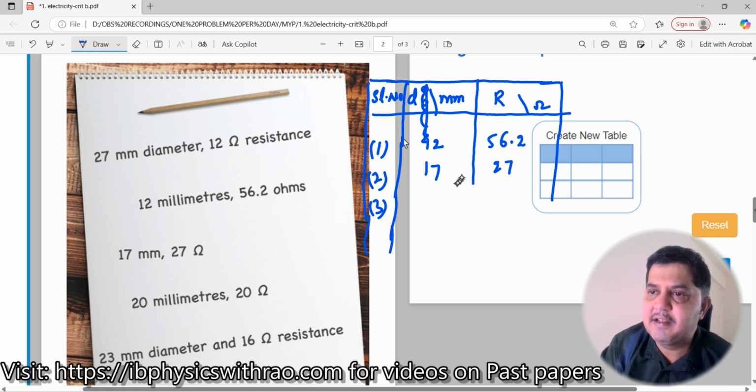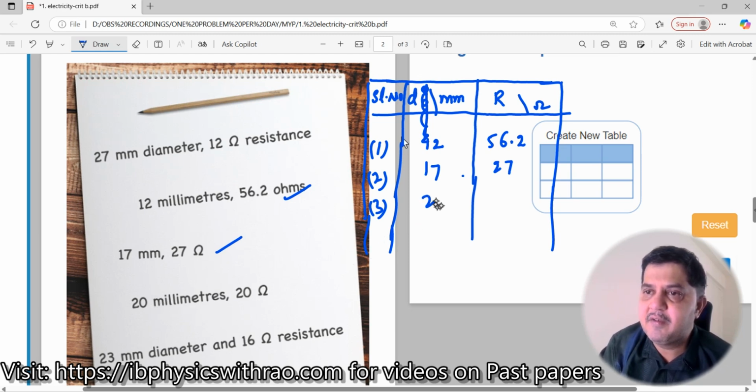Third one. Right. Just a minute. Let me extend this. Yeah. Third one. After 12 we have finished. 17 we have to just tick mark this. 12, 17 is done. And 20 millimeter. 20 millimeter, and resistance is 20 ohms.